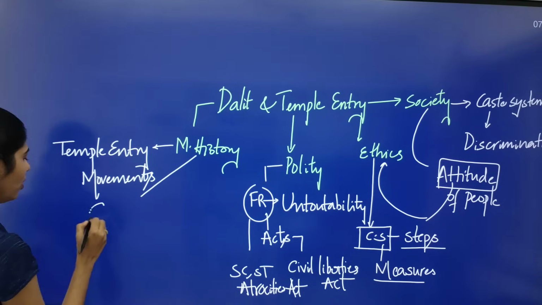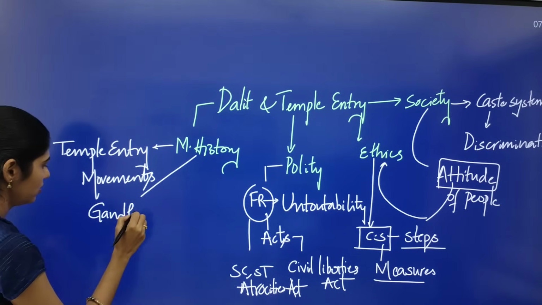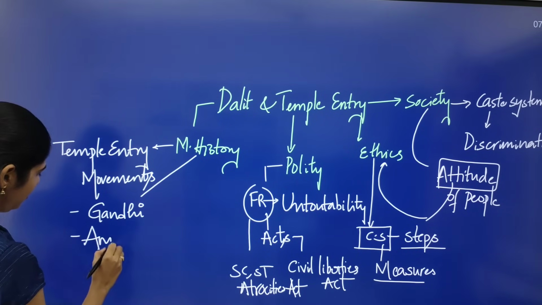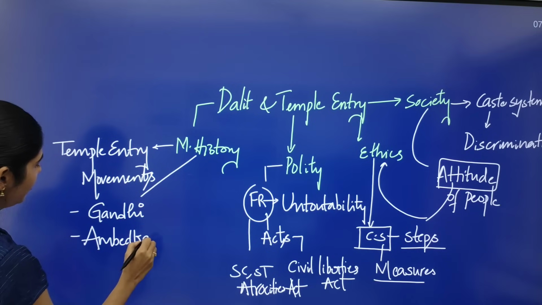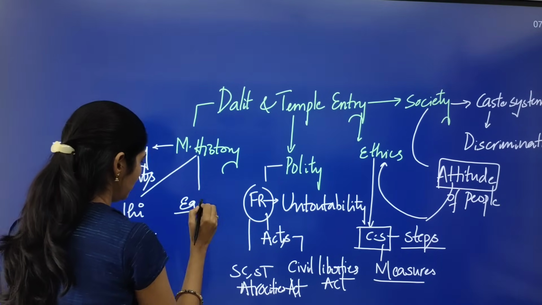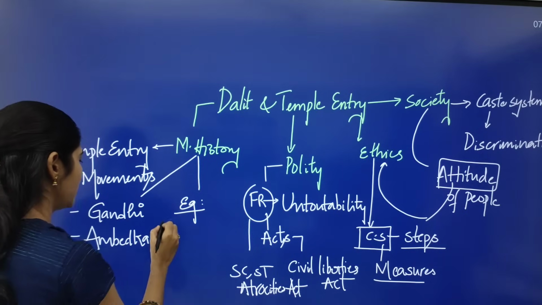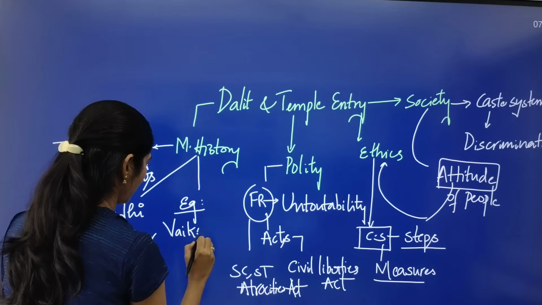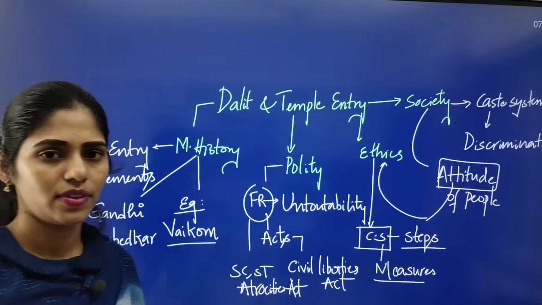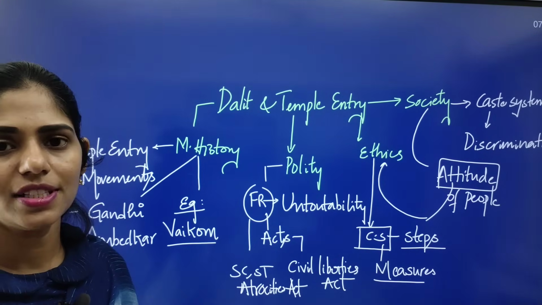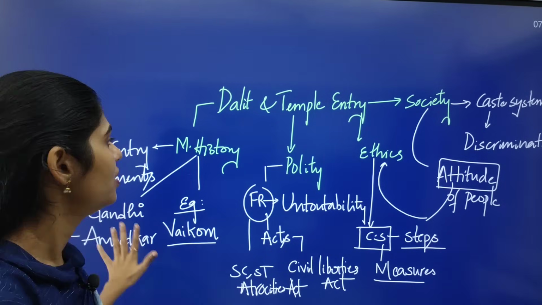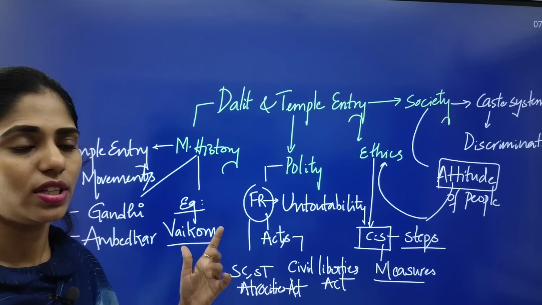And you can talk about the role of Mahatma Gandhi and also Ambedkar in upliftment of these weaker sections of society. And you can see some examples of temple entry movements like Vaikom Satyagraha. So these are the different dimensions you can study. Is it clear? If it is clear, please type 1 in the comment box. So this is about this topic and these are the dimensions that you have to think about.